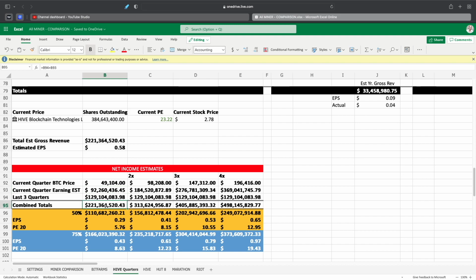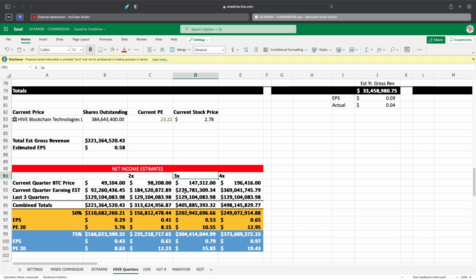And then we're using that quarter to change depending on if Bitcoin price goes up 2x, 3x in that quarter, in this quarter basically. So now if Bitcoin goes up 2x, we're looking at BTC being around 98,000. That would give us, for the current quarter, which would be the Q3 quarter, approximately 184 million just in that quarter alone.